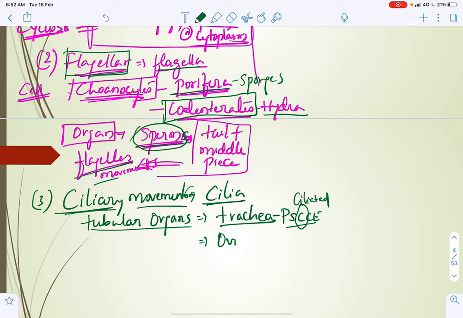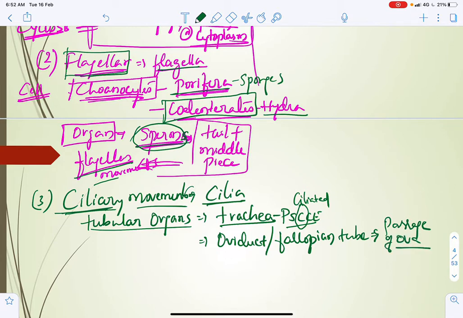Same like that, the oviduct, which we can also call the fallopian duct, in the female reproductive tract. In the fallopian tube, ciliary movement helps in the passage of ova. This is in the case of female.